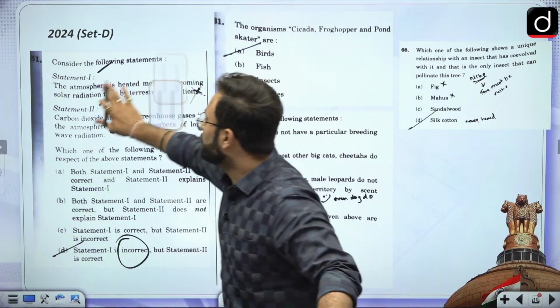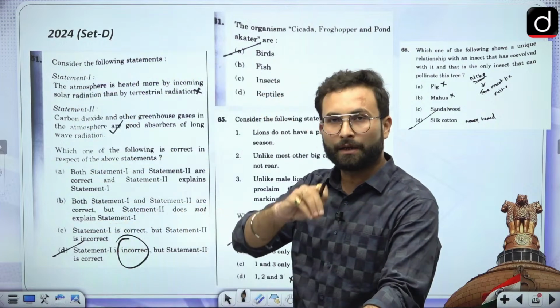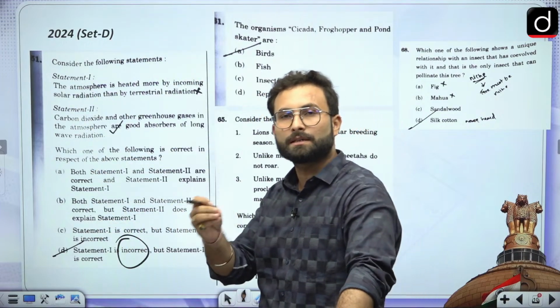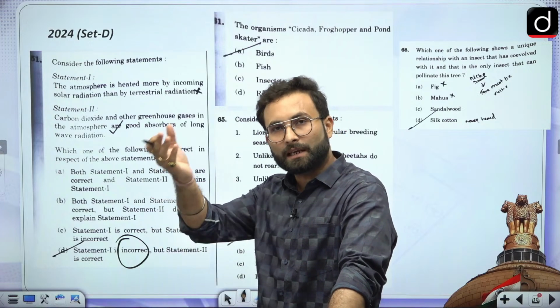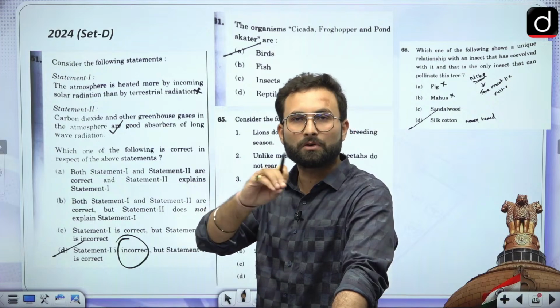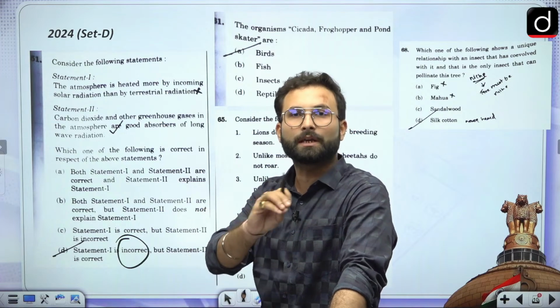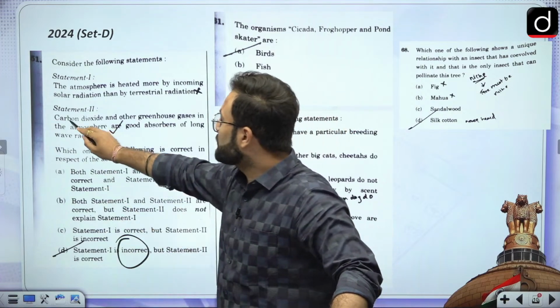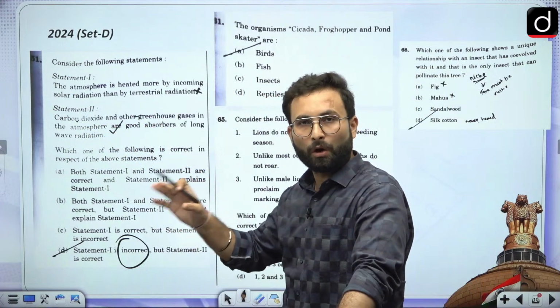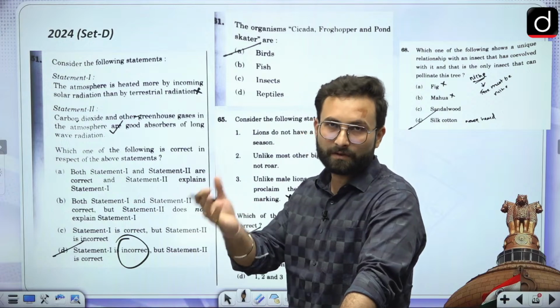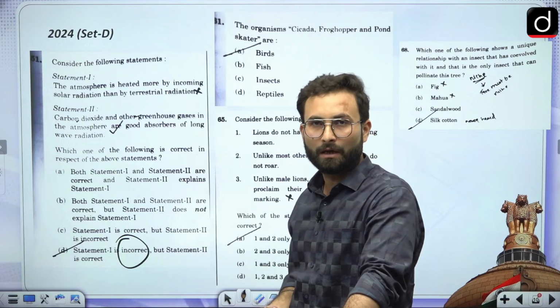Because we know that when we are talking about the heating of the earth, mostly it is heated by the long wave radiations which are radiated by earth itself, and which are getting trapped inside the earth's atmosphere because of global warming or the greenhouse gas effect. So carbon dioxide and the other greenhouse gases in the atmosphere are good absorbers of the long wave radiations, because they absorb it, and that is why these radiations cannot go out of the atmosphere.